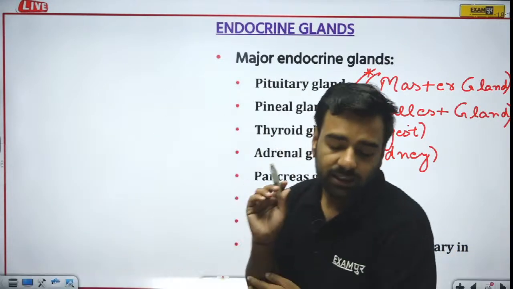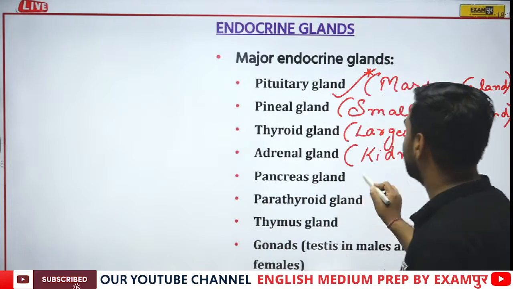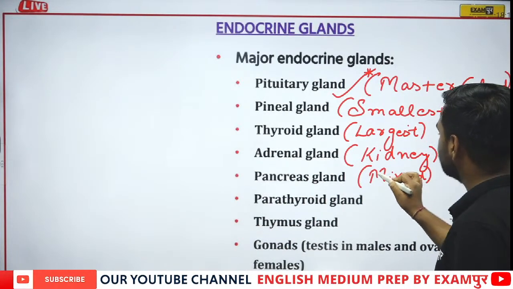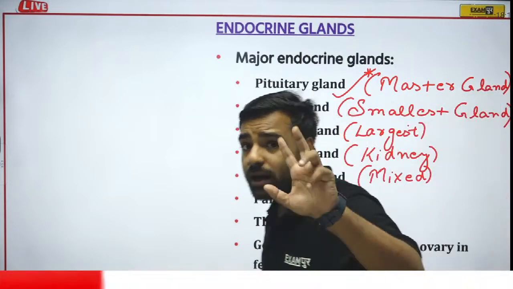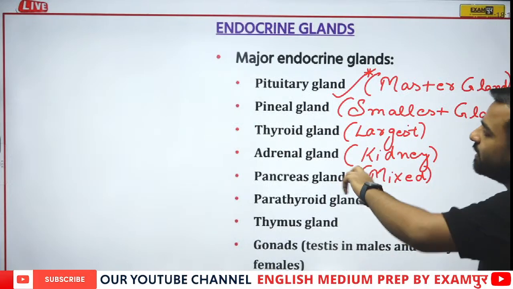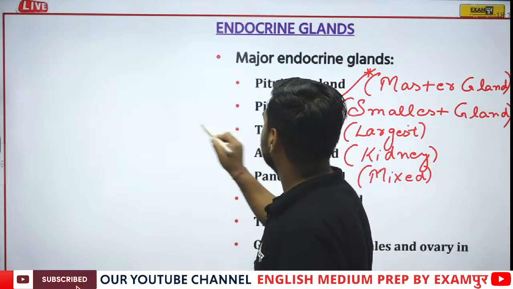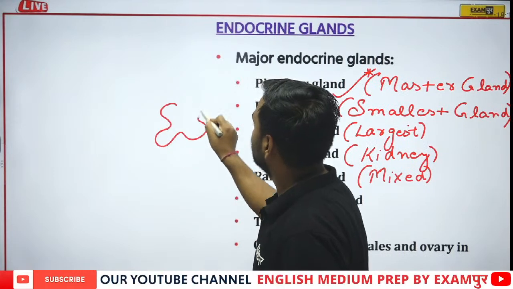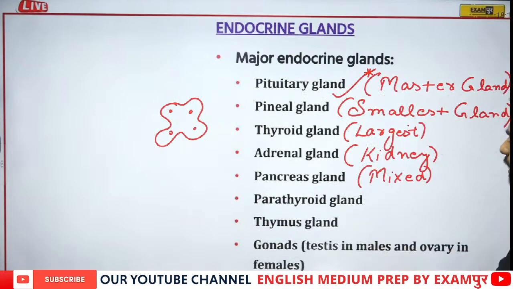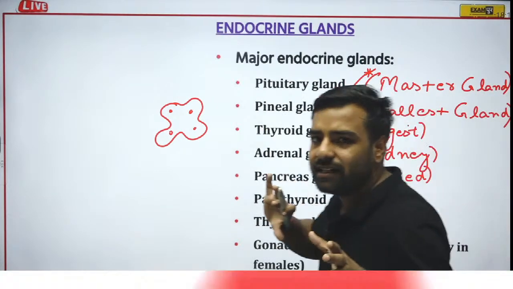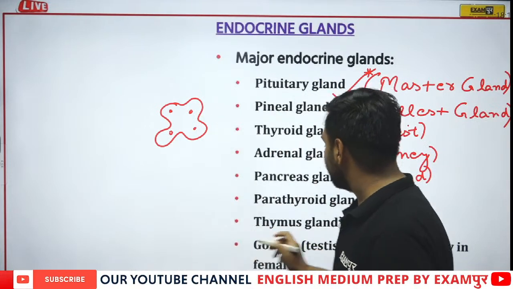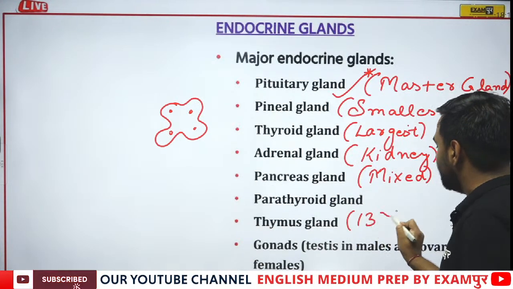Do not forget, it is also known as a mixed gland. So writing here, the pancreas is a mixed gland which comes in the category of both endocrine and exocrine. Then parathyroid is located just above the thyroid. The thyroid is a butterfly shaped structure, and the 4 dots are your parathyroid. Then this thymus gland is quite awkward. Let me tell you, it takes its maximum shape when we are 13 years old.